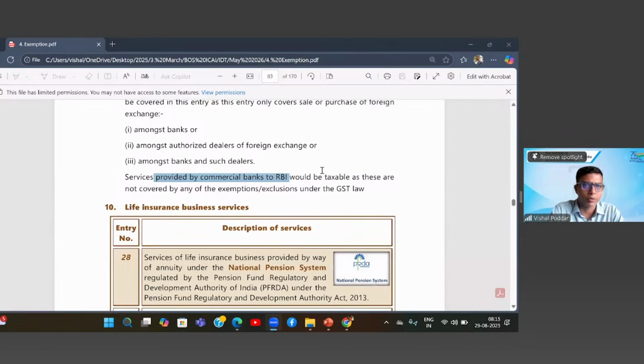Let us not get confused, and rather let us not give importance to this line. Firstly, it is not given in the notification. It is an explanation given here in our module, and here I believe they are proceeding step by step, and they are here saying services, meaning they are talking about any services. They are not talking about the foreign exchange services in particular. Correct? Right, right, sir.